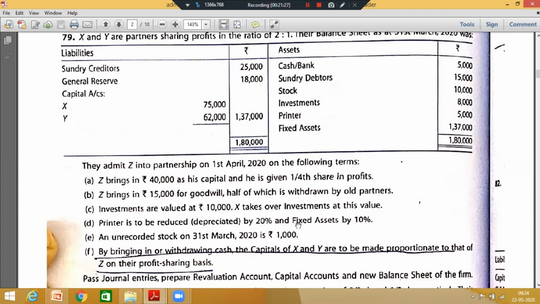Yes, good. Revaluation account, I think, is clear. This should be clear by now. This is what I wanted to check, whether you are able to make the revaluation account. Yes, good. Javisha, Lakshat, good. Parvini, answer is correct. I'm able to check a few only. Yes, very good, Vidhi.